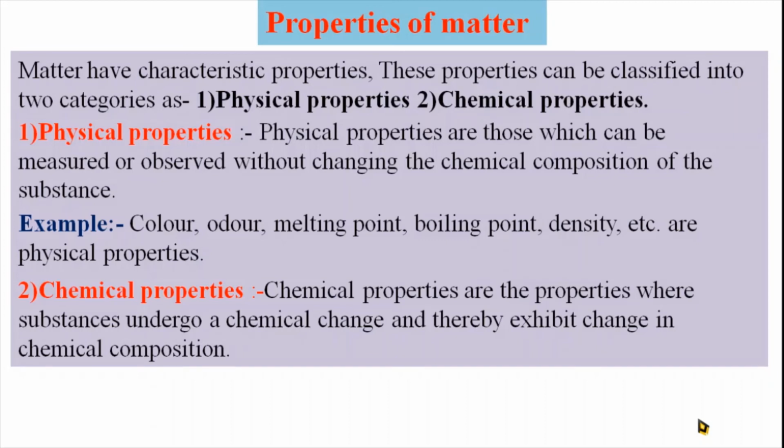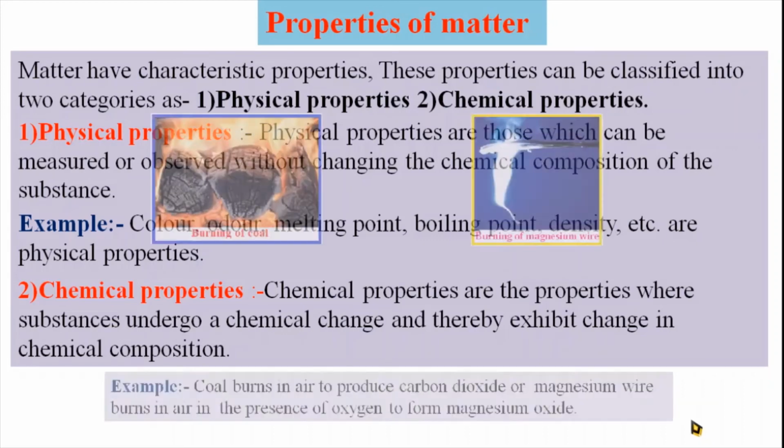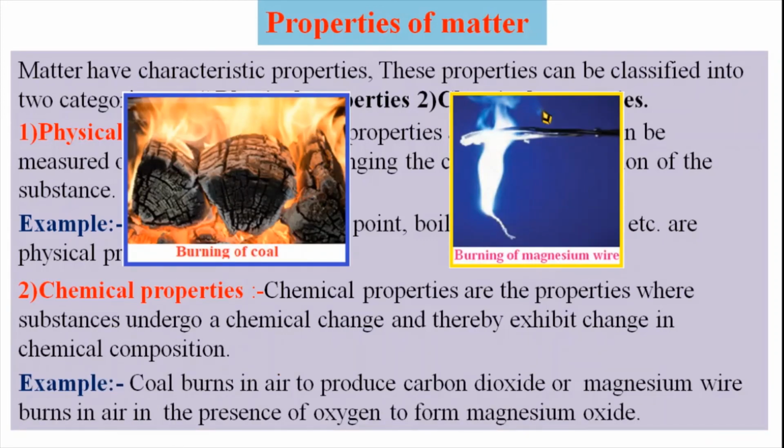Because of this chemical change, the chemical composition of the substance or matter is permanently changed. For example, when coal undergoes burning or magnesium undergoes combustion, then the chemical composition of the coal and of this magnesium wire